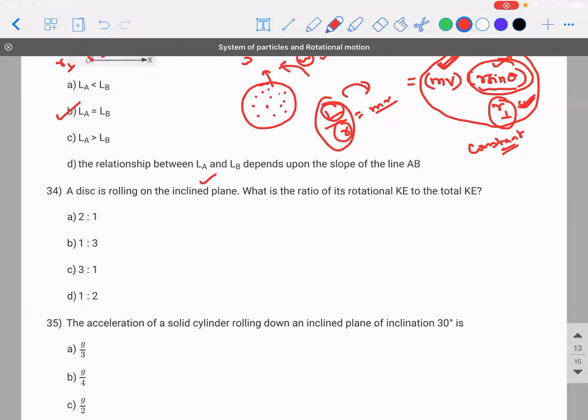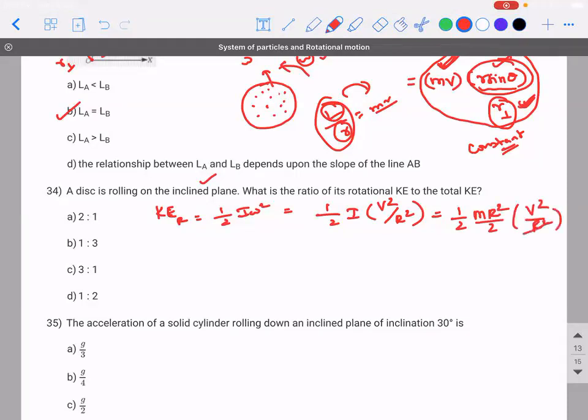What is the answer? How to solve? So rotational kinetic energy is equal to half I omega square, where omega is V divided by R, so omega square is V square divided by R square, correct? So half into I is how much? MR square by 2, into V square divided by R square. Cancel it. So mv square by 4 is the rotational kinetic energy.